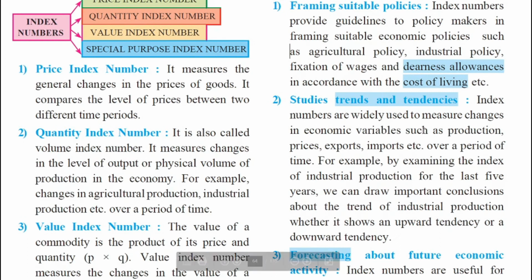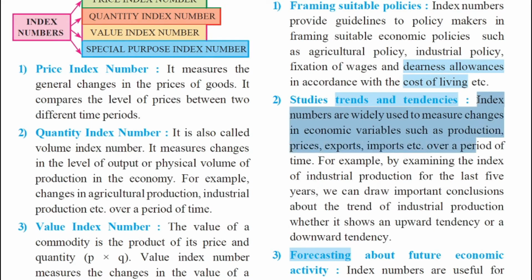Moving further, the next point says studies trends and tendencies. Yes, my dear students, it is a tool. Index number is a statistical tool which helps in analysis of economic variables. Always remember this. They are used to analyze what? To study what? The trends and tendencies in the economy. Index numbers are widely used to measure changes in economic variables such as production, prices, exports, imports, etc. over a period of time.